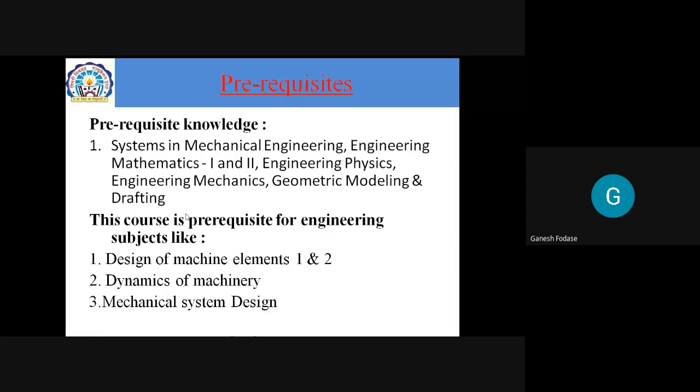Have you undergone this subject? Hello? Please respond. Yes, sir. Where did you learn this topic? In second year, first semester? Sir, instead of geometric, it was Solid Modeling and Drafting. Okay, Solid Modeling and Drafting.